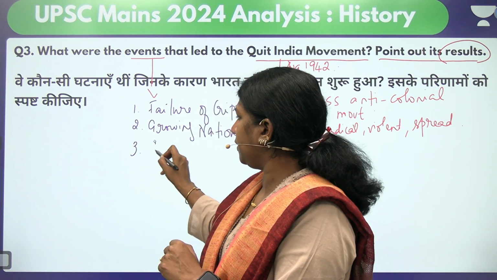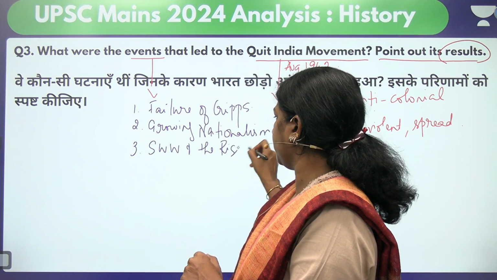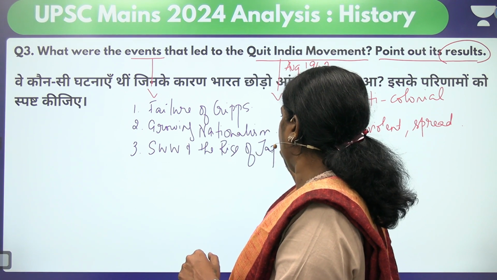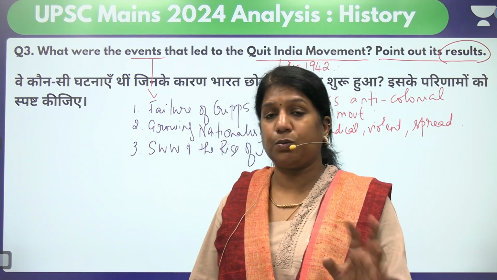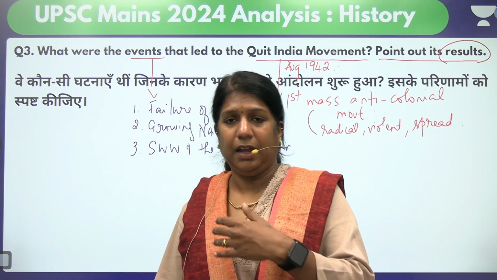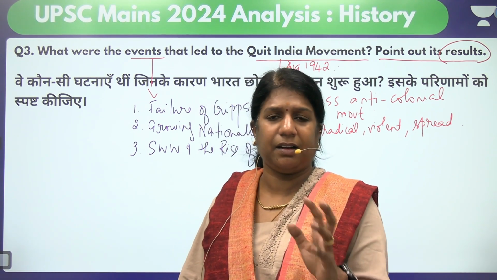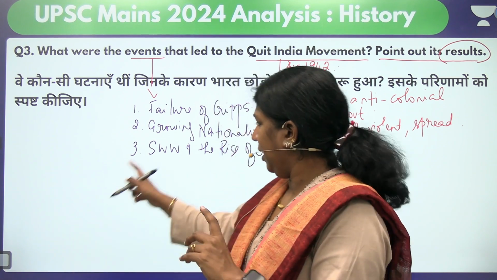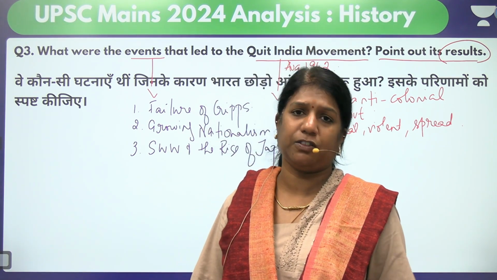The third one is the Second World War and the rise of Japan. Japan was an Axis power, when the Rome-Berlin-Tokyo Axis was signed in 1936 and Japan entered, supporting Hitler and Mussolini, and all those things in world history. But when you look at it, Japan started to attack all the British colonies in Southeast Asia.